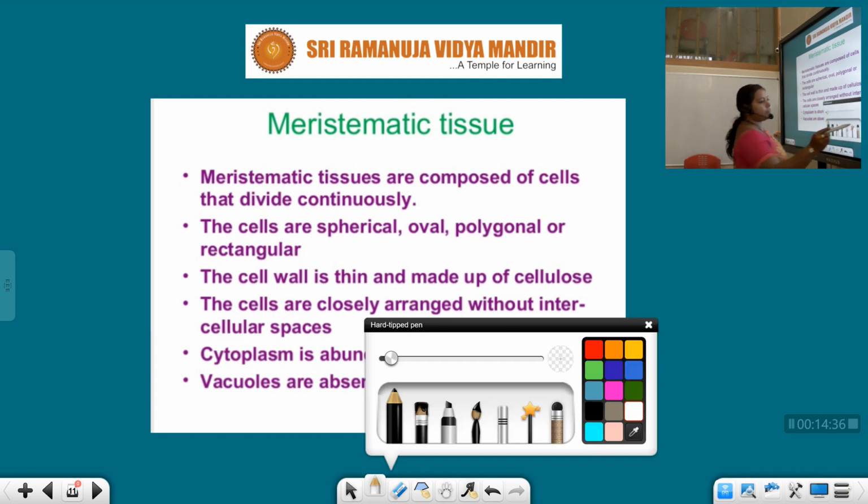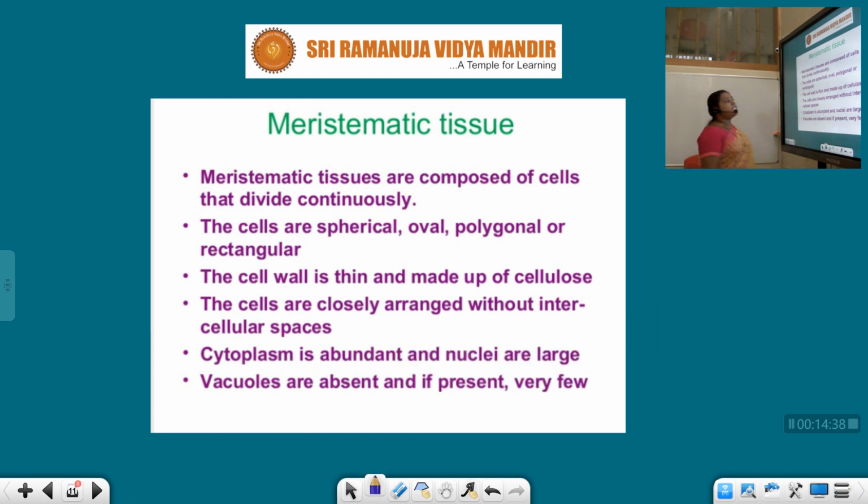Meristematic tissues are composed of cells that divide continuously. Here the cells have more efficiency of division. They are capable of division and will be dividing continuously. That is the main unique feature of our meristematic tissue.